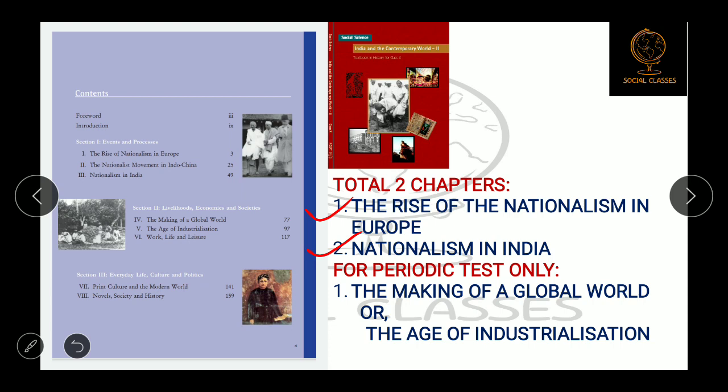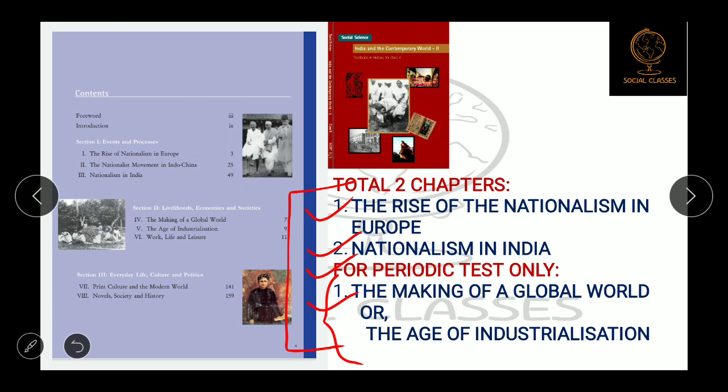Apart from these two, there is one more chapter which you will study for the periodic test only, that is, only for the PT exam, and that will be either Making of a Global World or The Age of Industrialisation. Out of these two chapters you will have to study only one, any one of these two. So altogether you will study three chapters.